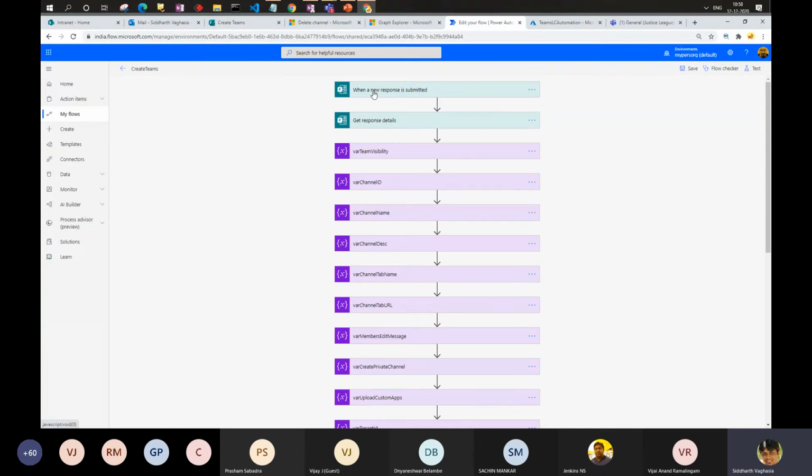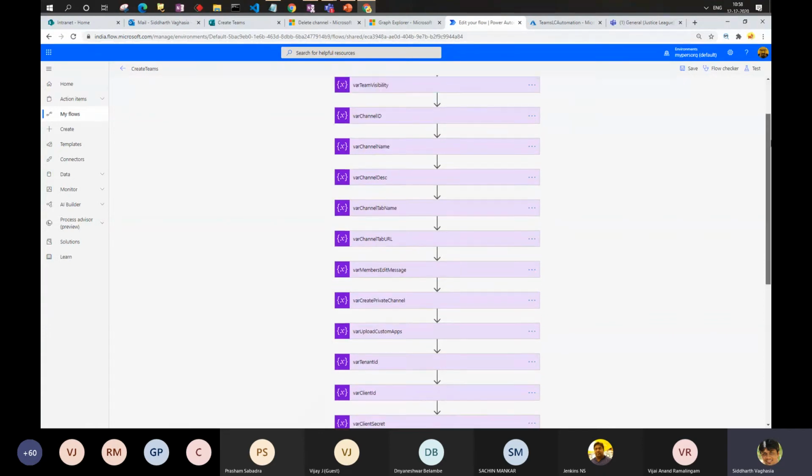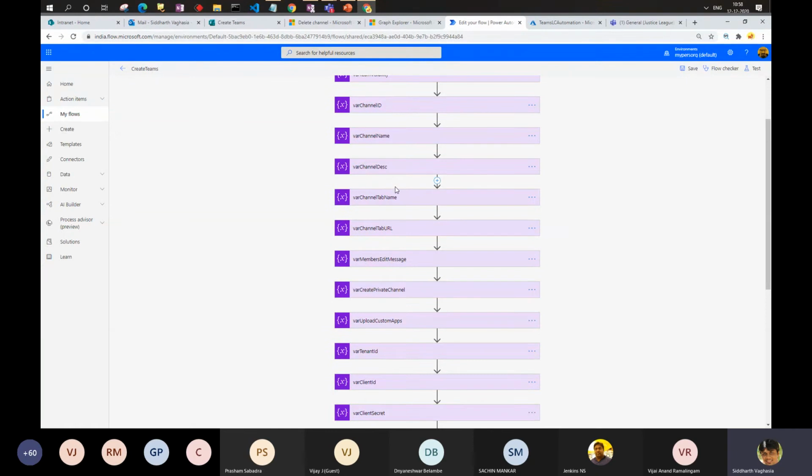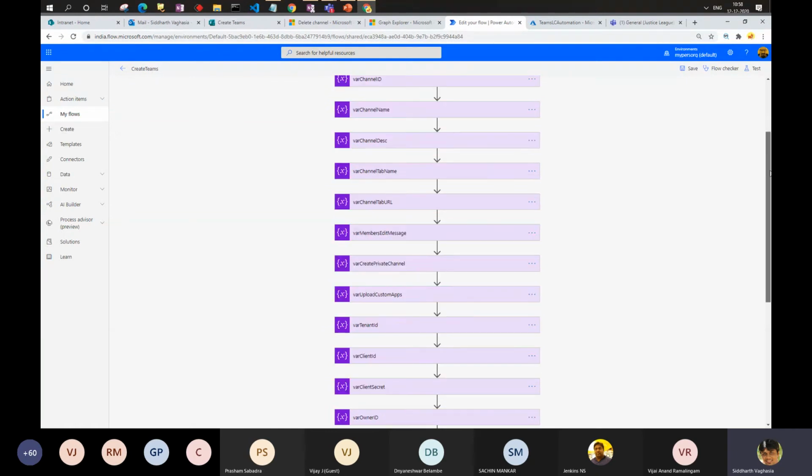Okay, so the trigger point is when a new response is submitted. Once a new response is submitted, we are getting the response detail, and then we are creating some of the variables for the information which we have as a part of our team response.